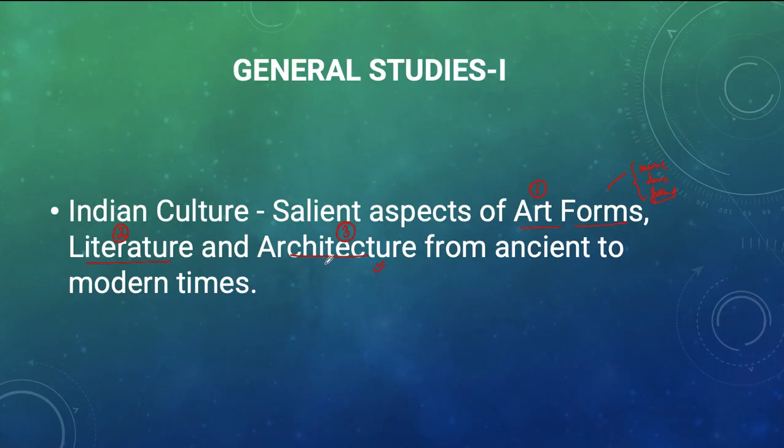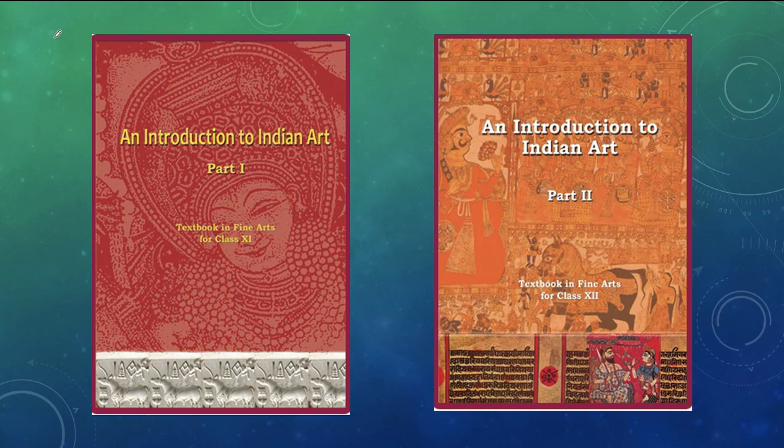students. While preparing the architectural segment, while reading the basic NCERTs, we should try to represent those notes in a diagrammatic manner, so that we draw diagrams in our art and culture answers to fetch maximum marks in the Mains exam, students. Now, coming to the reference books and textbooks to be studied for the art and culture segment, starting with the NCERTs: while preparing art and culture, I would say, students, An Introduction to Indian Art, the 11th standard NCERT, is going to be the heartbeat of your UPSC art and culture preparation. This would be useful for both Prelims and Mains.